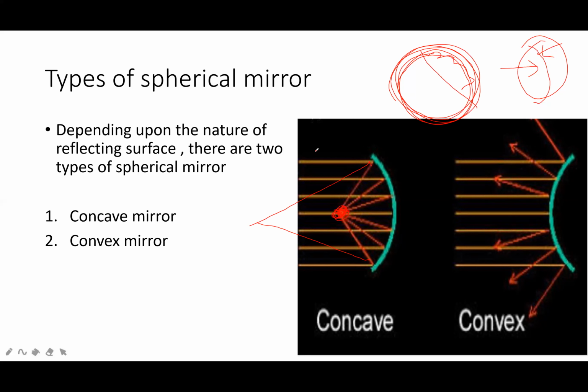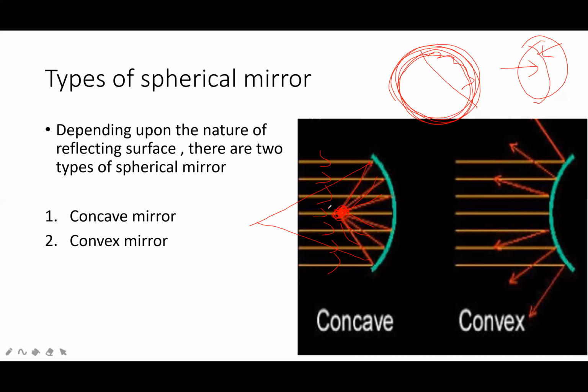A parallel beam of light strikes the concave mirror, and the light rays are converged to a single point. Then it is called a concave mirror. So if a spherical mirror bulges inward, whose inner surface is the reflecting one, it is called a concave mirror.